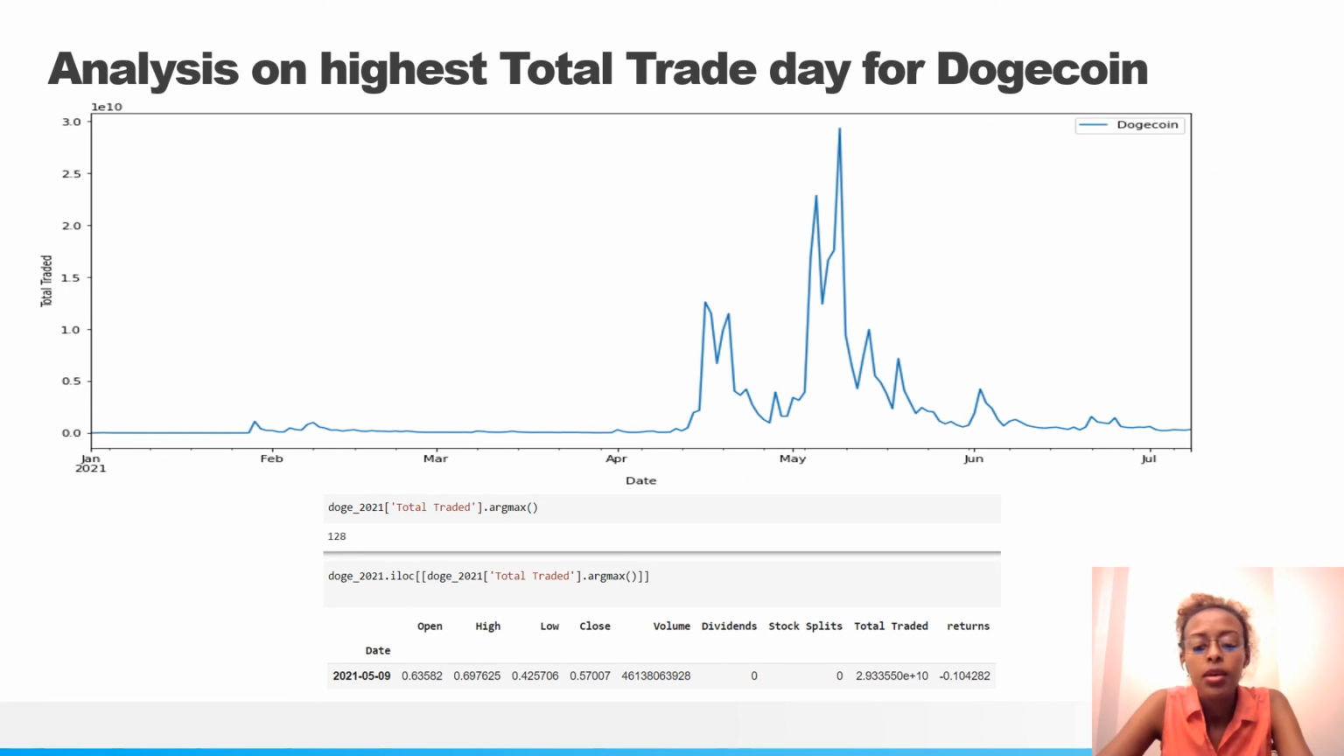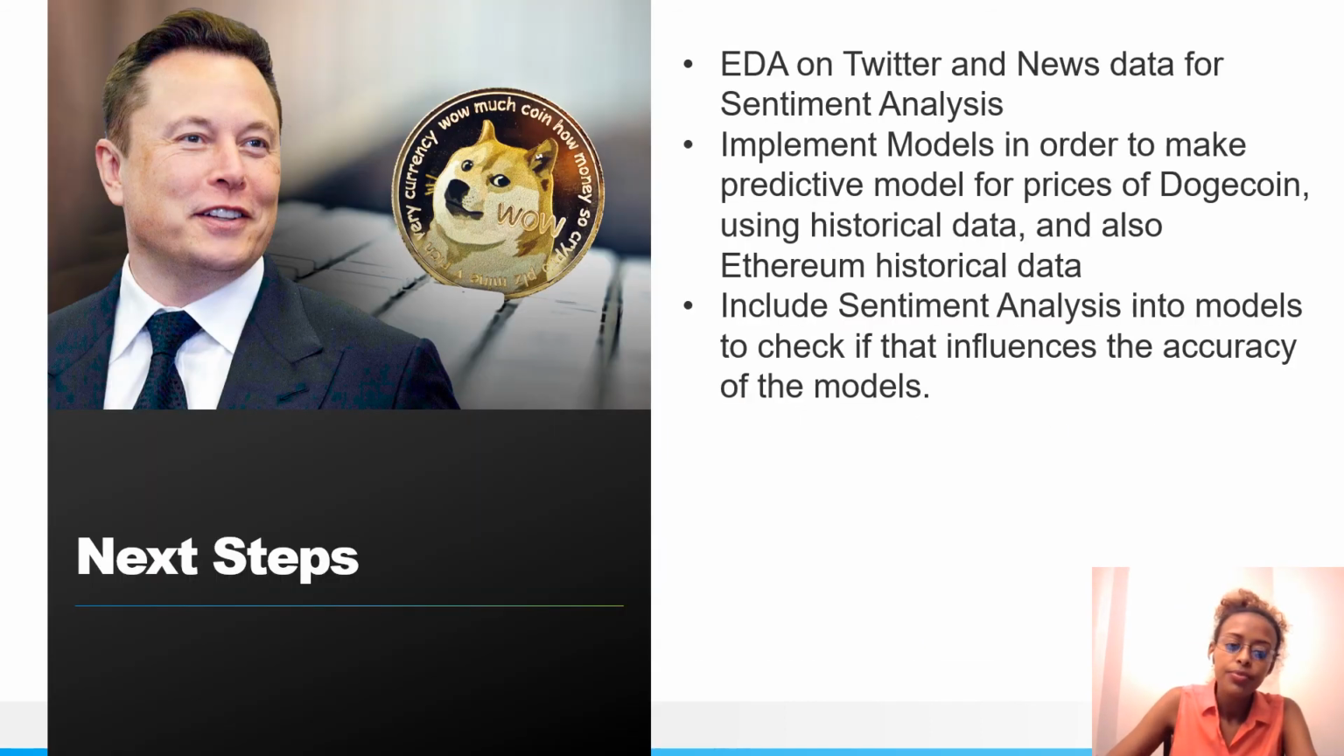In the same manner as before, we can see in this plot of just Dogecoin that there is a peak of the total amount traded, and that's in early May. Using the same argmax method, we arrived at a specific date of May 9, 2021, which is when the peak occurred. And like before, we're going to be analyzing if there's any correlation between this date, tweets, and media, and get into more detail during phase 2 of this project.